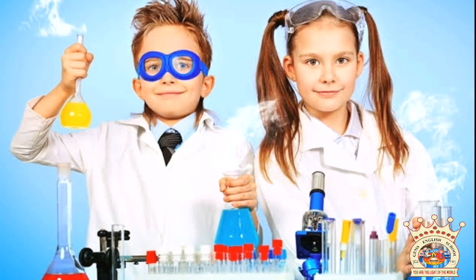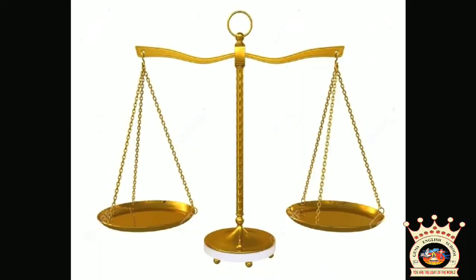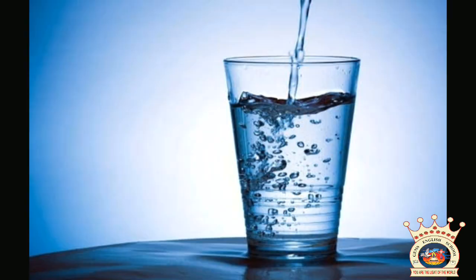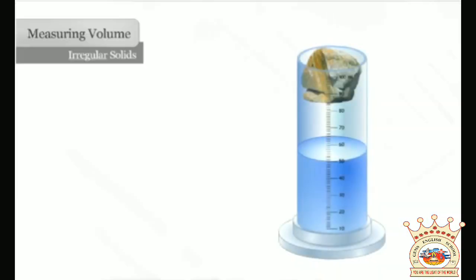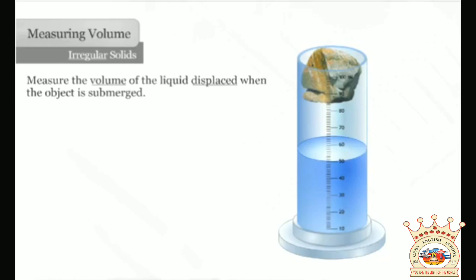Dear students, for understanding this, let us perform one experiment. The aim of the experiment is to determine the density of an irregular solid which is heavier than water and insoluble in it using a measuring cylinder. Here we need some materials. The materials are a small piece of stone, a beam balance, a thread, a measuring cylinder, and water. These are the materials we need for this experiment. Let's do this experiment step by step.